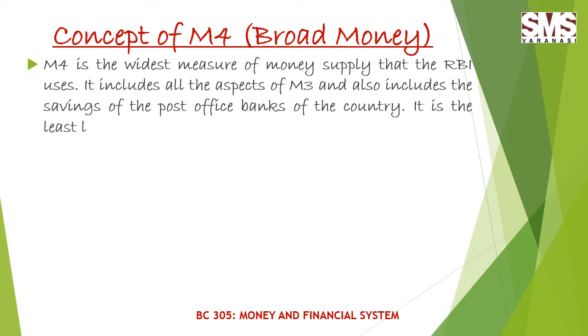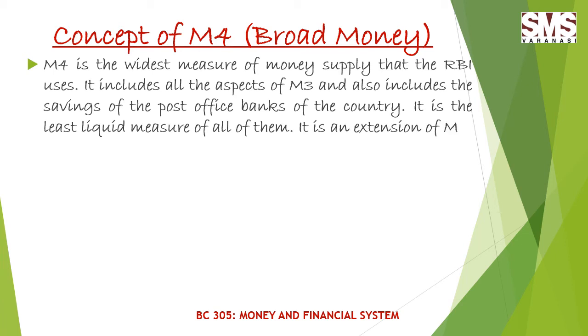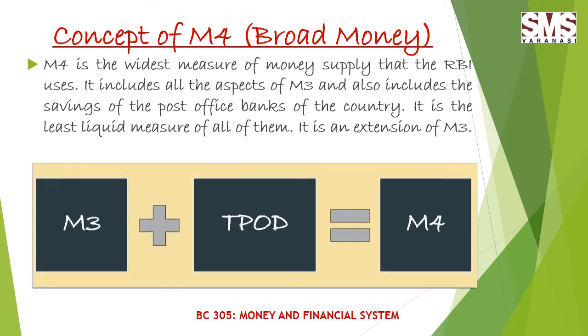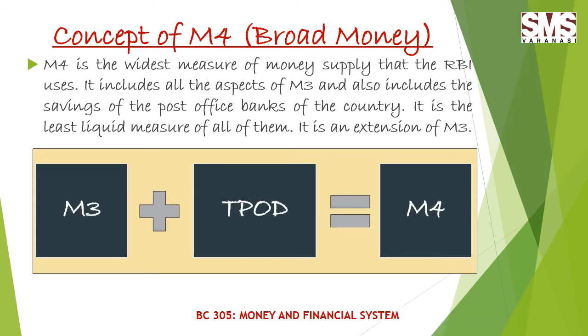So with this statement, you can see it includes all the aspects of M3, meaning it includes M1 plus TD, and apart from that, one item is added here, the savings of post office banks. So the equation here we can see is M3 plus TPOD is equal to M4.